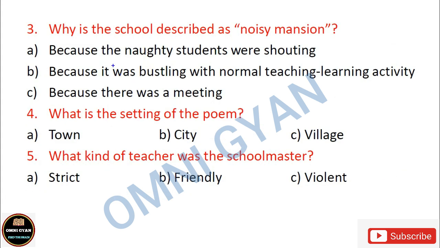Number 3, why is the school described as a noisy mansion? Mansion मतलब building. Okay, mansion means building. So noisy mansion, उस village school को noisy mansion क्यों कहा गया है? Option A, because the naughty students were shouting, क्योंकि बच्चे जो है बहुत ज़ोर ज़ोर से shout करते हैं. Option B, because it was bustling with normal teaching learning activities.